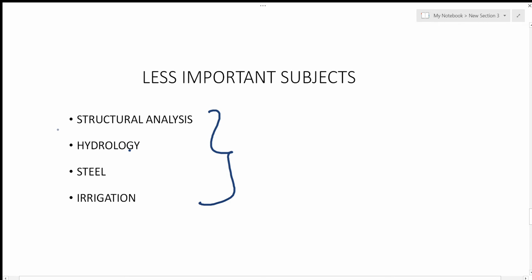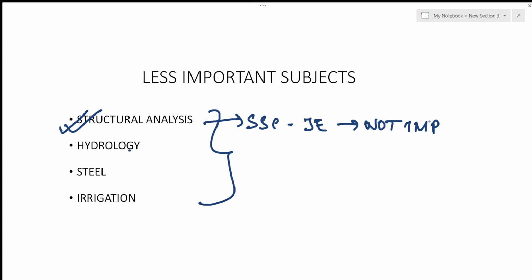Now a subject like structure analysis would be very important for an exam like GATE, but for SSC it is not that important, because the numericals in structure analysis usually take a lot of time, and the SSC examiners know the students don't have a lot of time to solve them, so they mostly go for easy numerical questions and mostly theoretical questions.